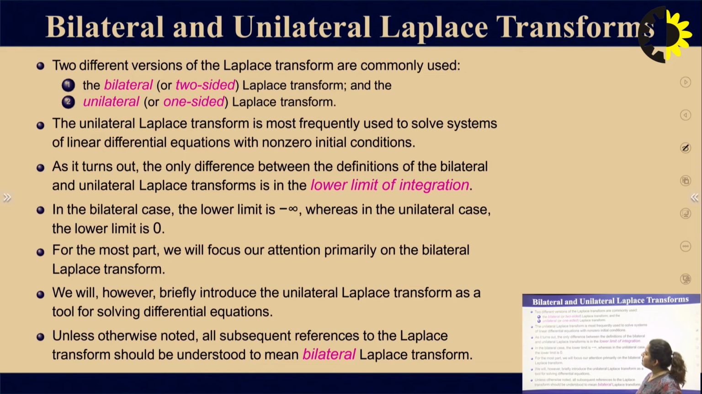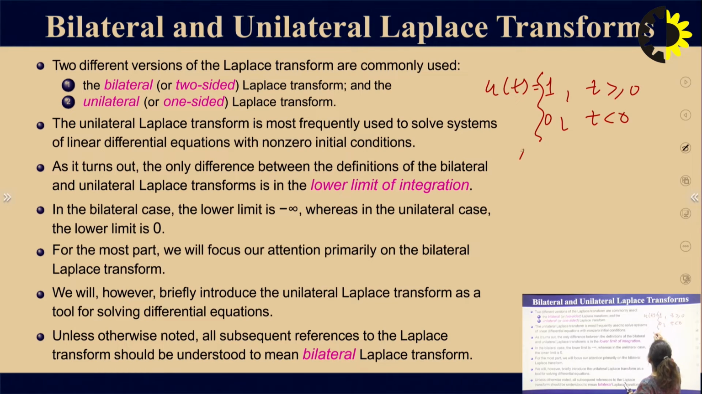So, what is the difference between bilateral and unilateral Laplace transform? There are two versions of the Laplace transform. One is bilateral, which is called the two-sided Laplace transform, and the second one is unilateral, which is the one-sided Laplace transform. For example, suppose a signal is a unit step signal. For the unit step signal, u(t) is defined as 1 for t greater than or equal to 0 and 0 for t less than 0.